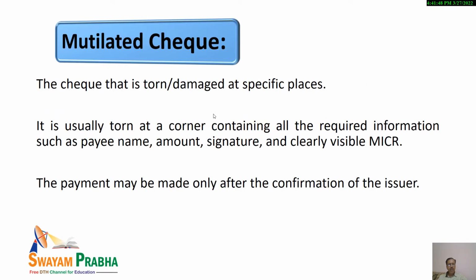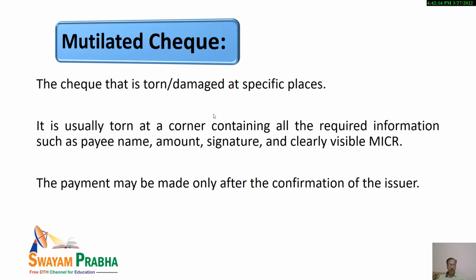Then, mutilated check. The check that is not in perfect condition, it may be torn, it may be damaged, or something, some water, some tea that may be there on the check. That means it is not in perfect condition. It may be torn at specified places, it may be damaged.